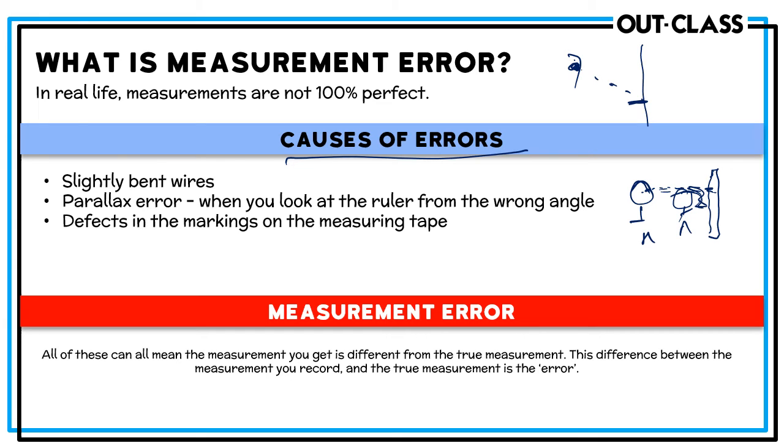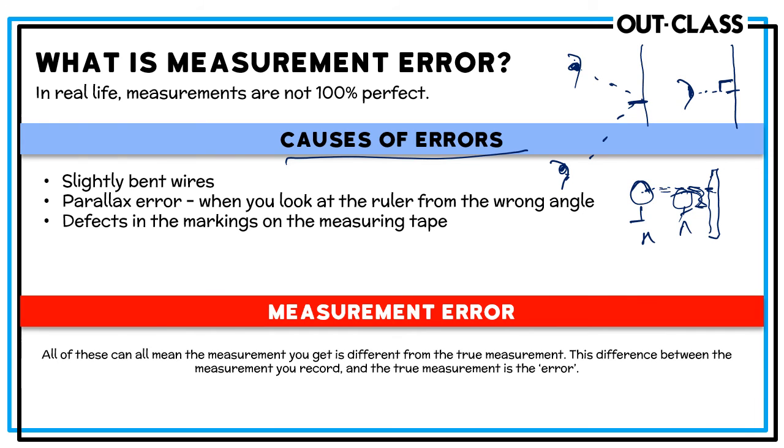You will not get the right estimate. If you are over here, again, you will not get the right estimate. You are not going to get the right reading, and that is because the angle of your eye is not perpendicular to the ruler. It is going to make a difference. You're going to get a reading that is too high or too low. If your line of sight makes a 90-degree angle with the ruler, then you avoid this parallax error and you get the actual reading you are supposed to get.